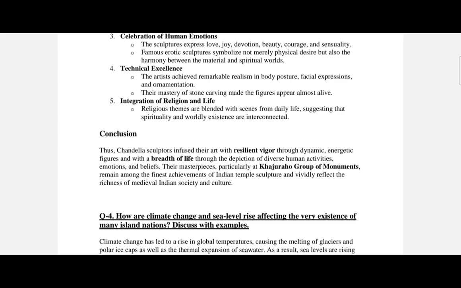Their art was not limited to religious devotion, but celebrated life as a whole: human existence, the environment, and the expression of animals, making Khajuraho a living testimony of India's cultural resilience and creativity. That's why it is one of the best art forms contributed by the Chandela dynasty.